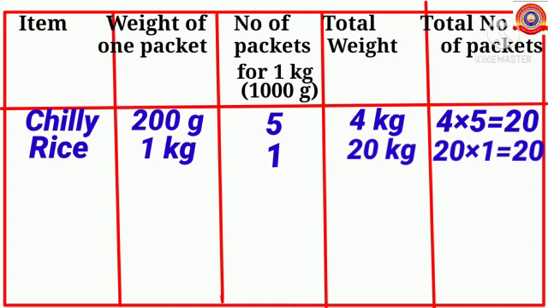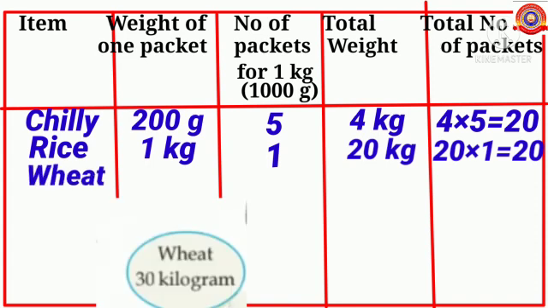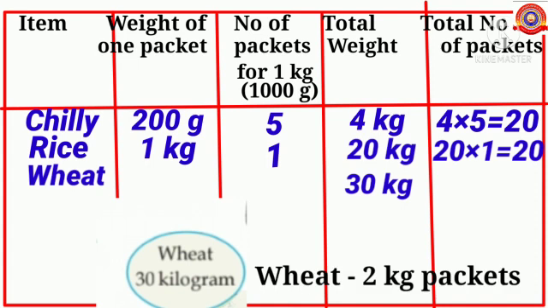Children, what is the next item? Yes, wheat 30 kilogram. What is the total weight of wheat? Yes, 30 kilogram. Here Ramu packed the wheat as 2 kilogram packets. That is, in each packet there is 2 kilogram wheat. That is, weight of one packet is 2 kilogram. Here we have to pack 30 kilogram wheat. Here we have to find out how many packets are needed to pack 30 kilogram wheat with 2 kilogram each.